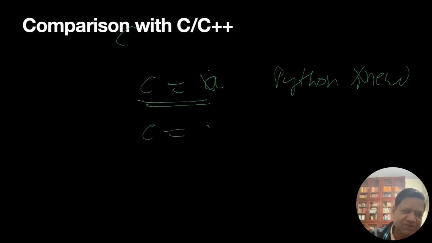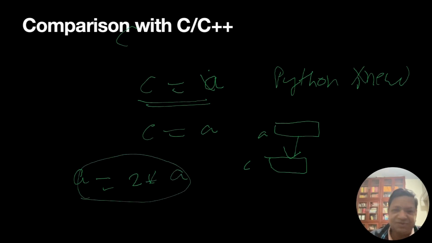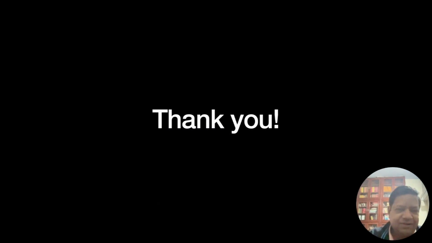But if I say C equal to A[:], then C will be a new array. So there was array A, and we'll get a new array C, which will be a copy. So this is one thing which we learned. Also, if I do some operation on A, so A equal to 2 star array, this creates a new array in Python, but not in C. So I think these are two things which I illustrated here. Okay, thank you.